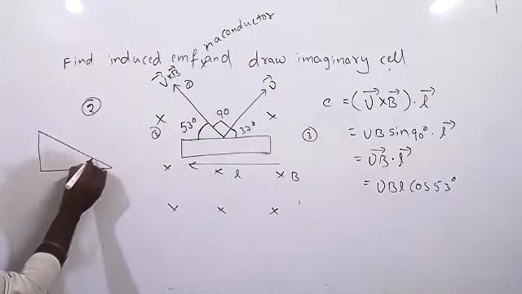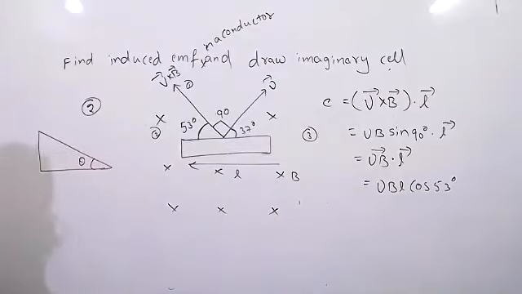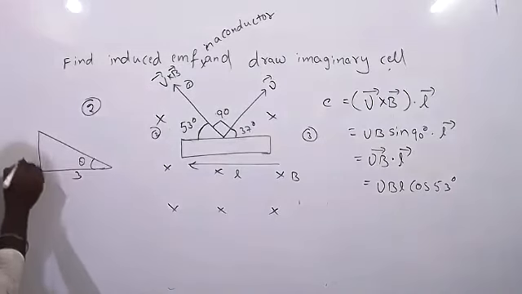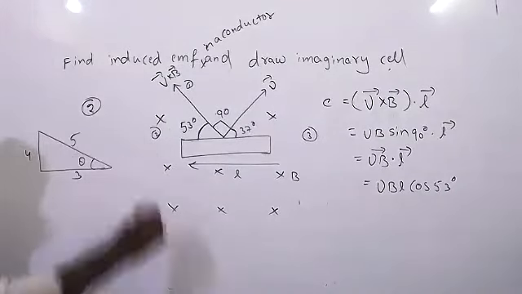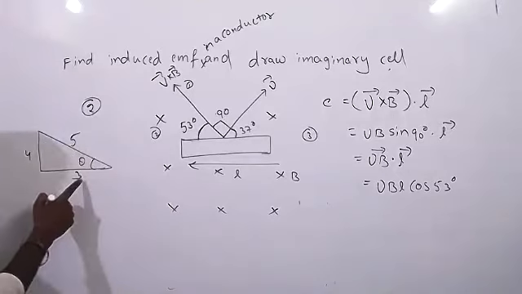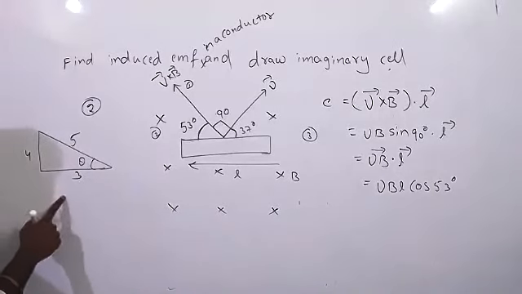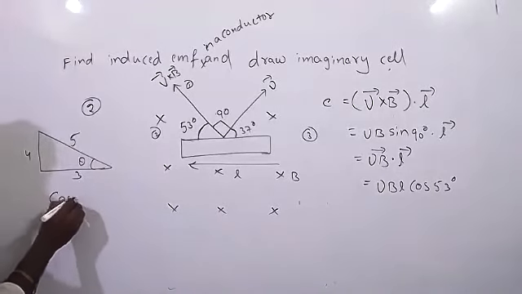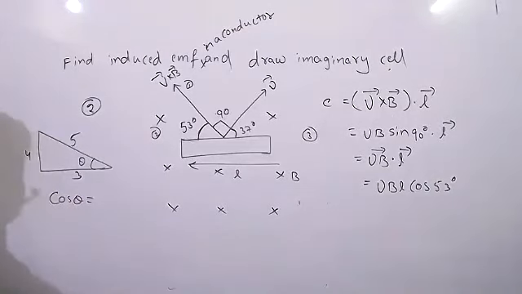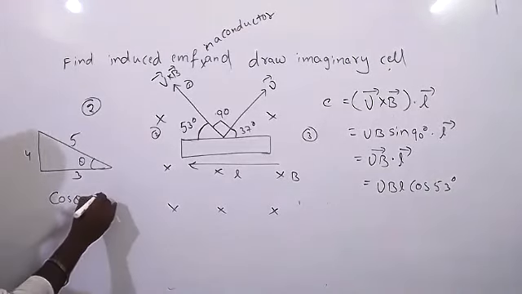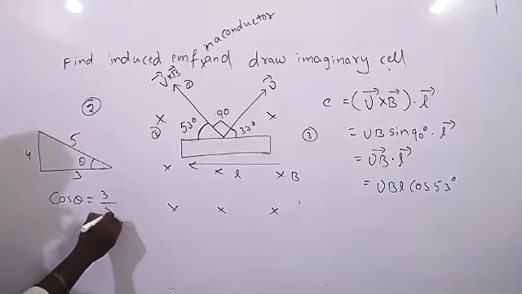Remember this theta. 3, 4, 5. From this we can find cos theta and sin theta. Cos theta is equal to adjacent side by hypotenuse, right?